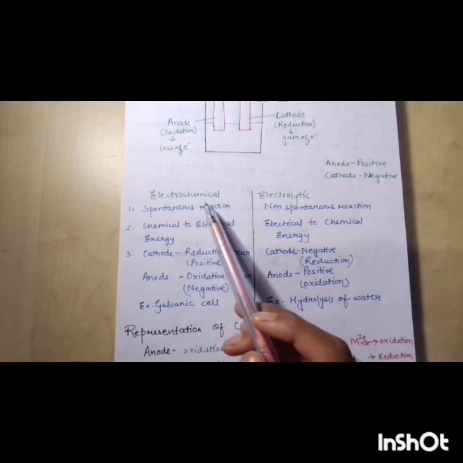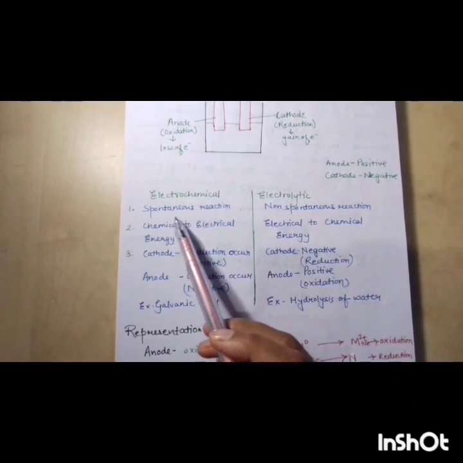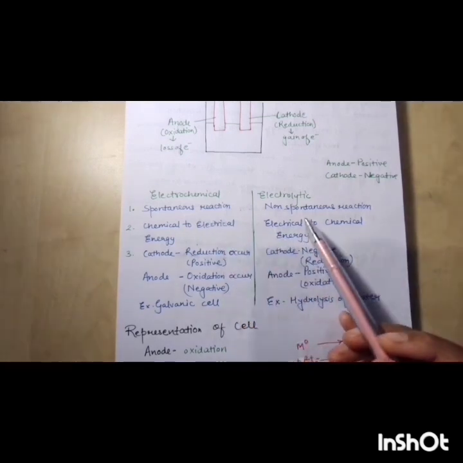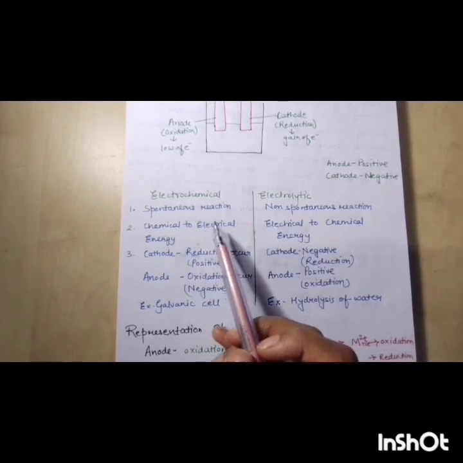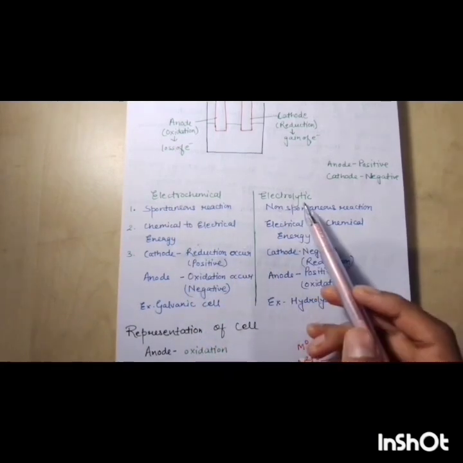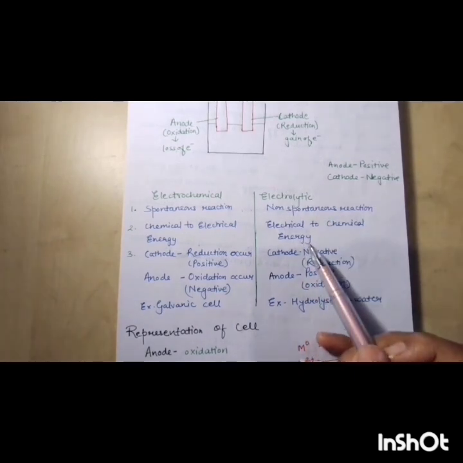So what is the difference between electrochemical and electrolytic cell? First is a spontaneous reaction, second is a non-spontaneous reaction in electrolytic. Here it is chemical to electrical, or you can learn chemical to electrical this way, and in electrolytic it is electrical to chemical, the opposite.